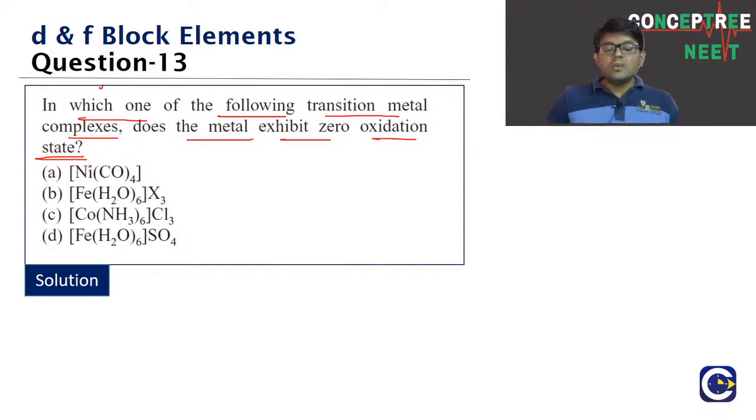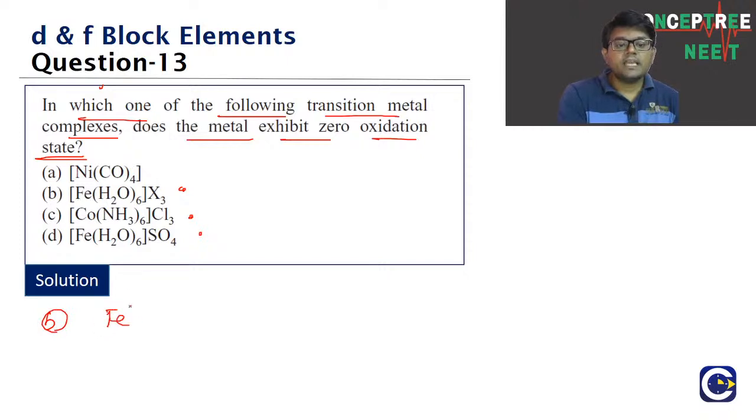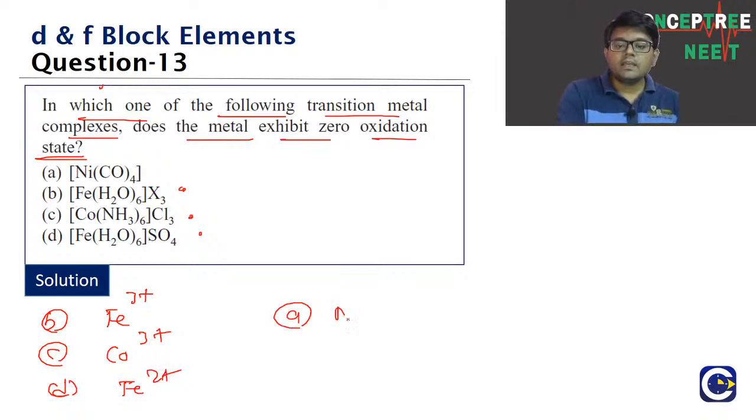Question number 13. Look at this, guys. In all the others, whether you take B, C, D, the metal atom present in the coordination complex will be in the form of ions. Here in B, it is Fe3+, assuming X is a halogen atom. In C, it is cobalt 3+ again. In D, it is what? Fe2+. Only in option A, nickel is in what oxidation state? 0. What is the compound, by the way, guys?